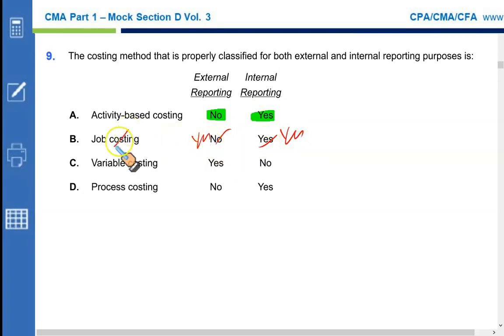But since it's no, yes, that's why it's incorrect. Variable costing is not acceptable for external reporting under US GAAP and IFRS. So it's basically no. Acceptable for internal reporting purposes, yes. Process costing, yes, yes. So the only combination giving you the right arrangement is A.